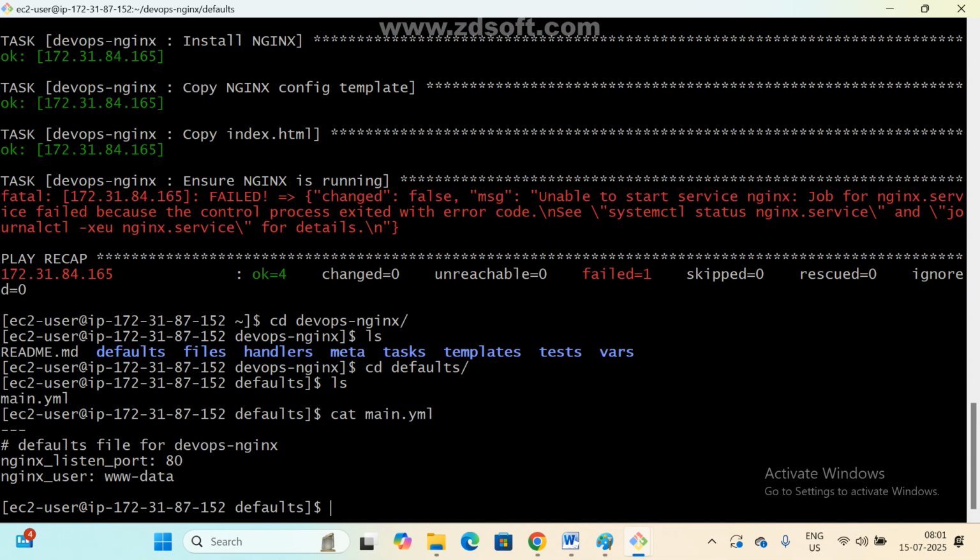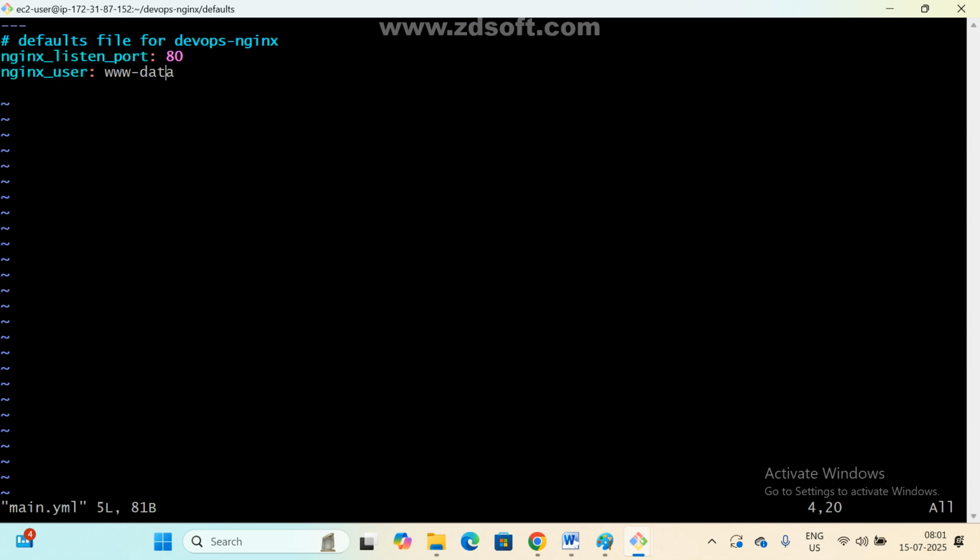Username, right? sudo vi main. I'm just going to change it here. There is some issue. I'm giving nginx as the username. Okay. Escape, colon x.